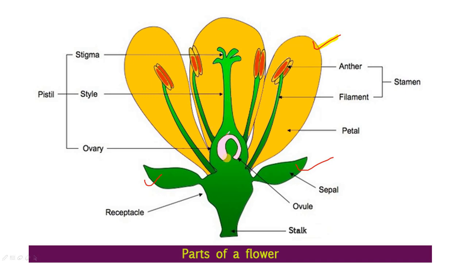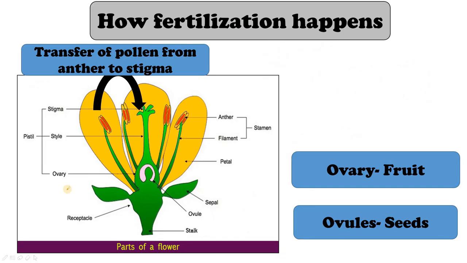This is style. This is ovary and together it is called as pistil. This is anther and this is filament and together it is called as stamen, the male reproductive part, right? And pistil is the female reproductive part. Alright, let's move forward. We will now try to understand how fertilization happens in a flower.